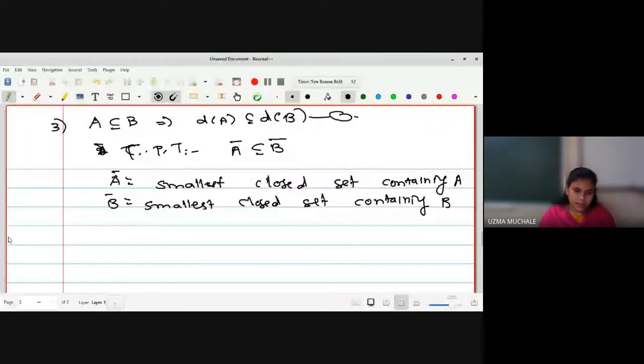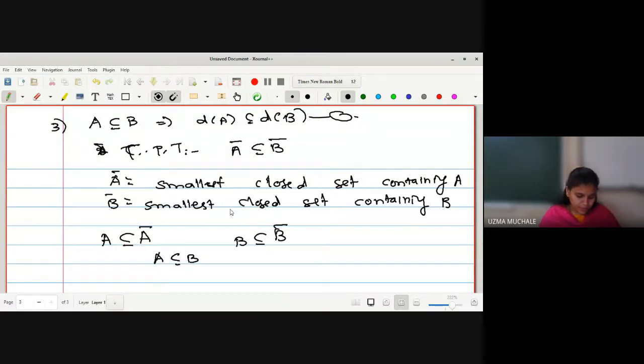From these two, can I write A bar contains A, B bar contains B? By the definition itself, it is written that it is the smallest closed set containing A. No doubt A bar and B bar are closed sets, but A bar is the smallest closed set which contains A, and B bar is the smallest closed set containing B. But what is given to us? A is a subset of B.